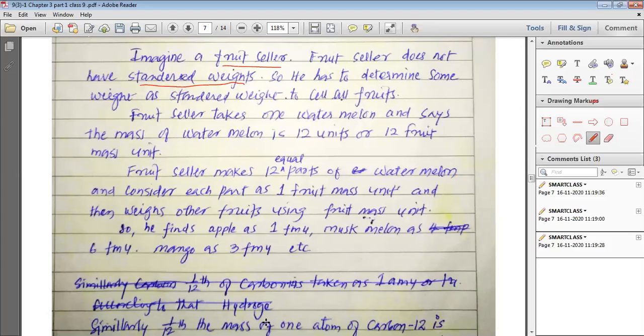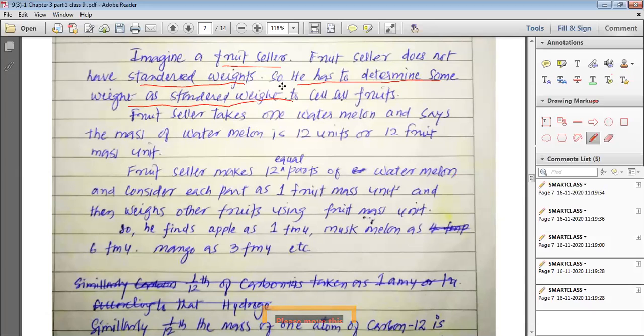To measure the mass, he has to determine some weight as a standard weight to sell all the fruits.